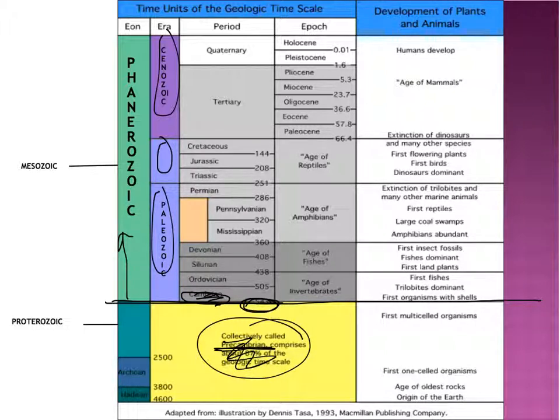All right. As you can see, the Paleozoic is broken down into periods. You don't need to memorize these periods. The Mesozoic is broken down into periods. You don't need to memorize those. And the Cenozoic is broken down into periods. You don't need to memorize those. And periods are broken down into epochs.